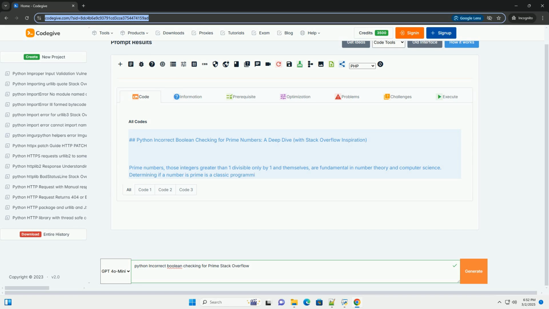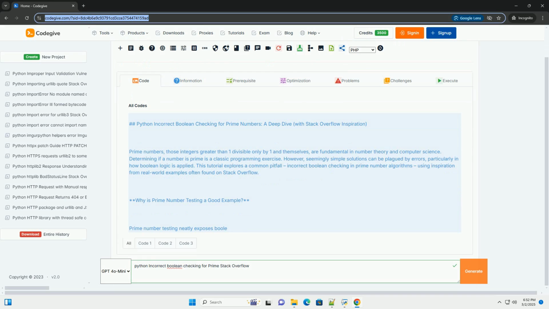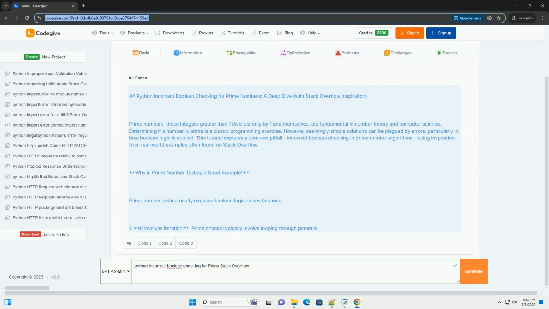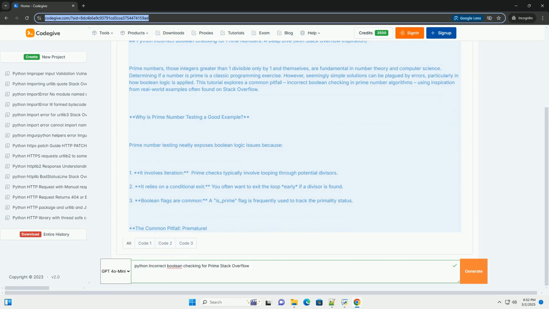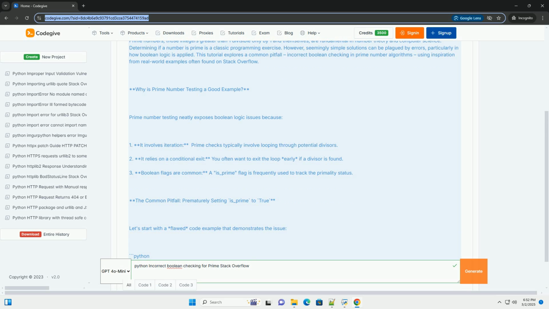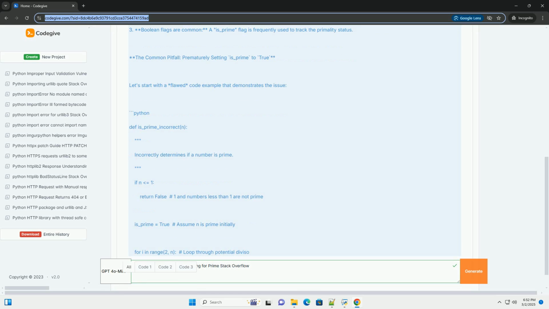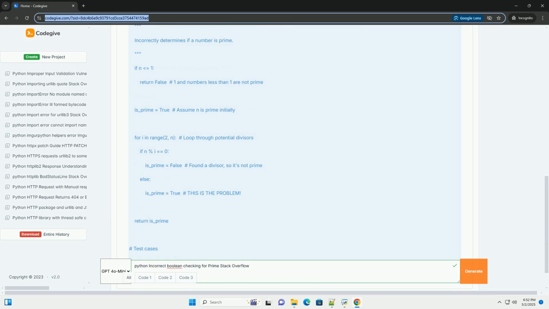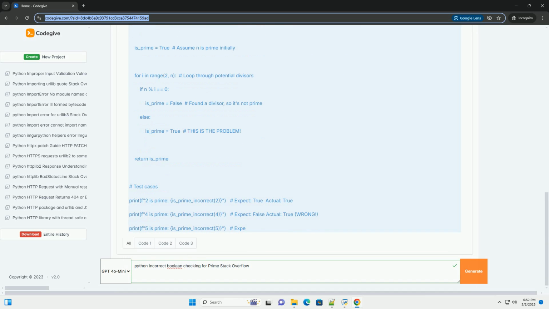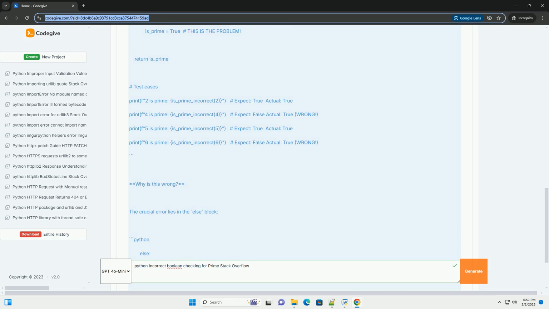Python incorrect Boolean checking for prime numbers, a deep dive, with Stack Overflow inspiration. Prime numbers, those integers greater than 1 divisible only by 1 and themselves, are fundamental in number theory and computer science. Determining if a number is prime is a classic programming exercise. However, seemingly simple solutions can be plagued by errors, particularly in how Boolean logic is applied. This tutorial explores a common pitfall, incorrect Boolean checking in prime number algorithms, using inspiration from real-world examples often found on Stack Overflow.